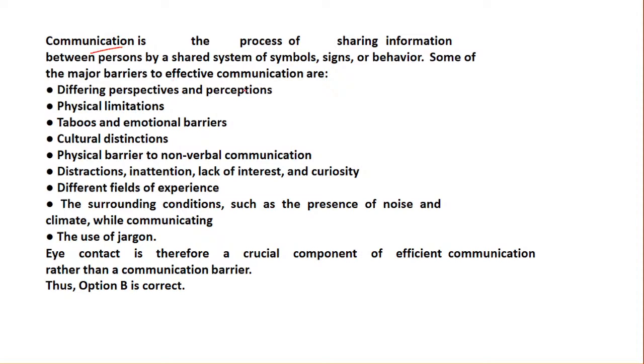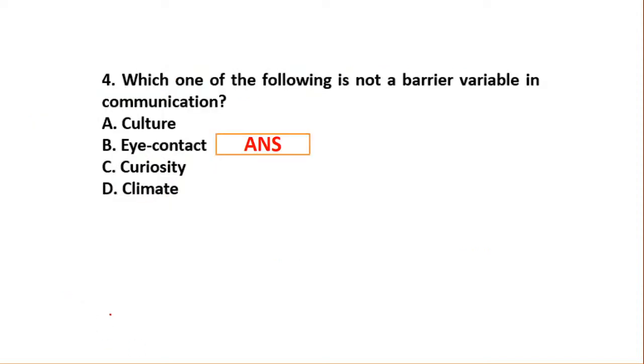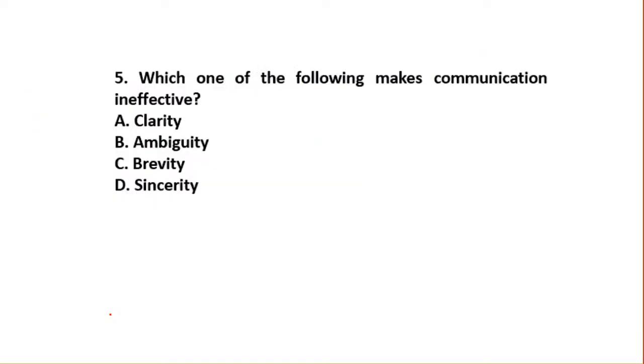Like for example, now we have studied barriers. Communication is nothing but sharing of information. The major barriers I have listed, like differing perspectives or perception, physical limitations, emotional barriers, culture can be a barrier, physical barrier to non-verbal communication, distraction, lack of interest, different experience, surrounding conditions, use of jargons can definitely be a barrier. But eye contact is an important component for effective communication, or you can say efficient communication. So eye contact in this question will not be a barrier. Is it clear?